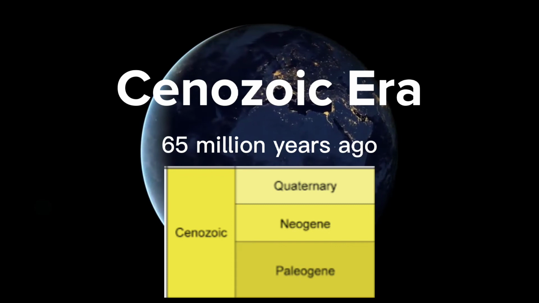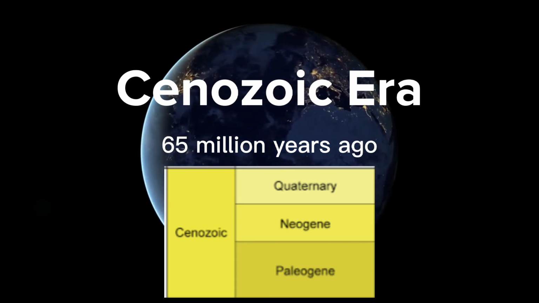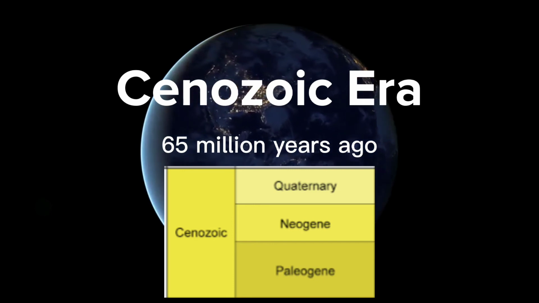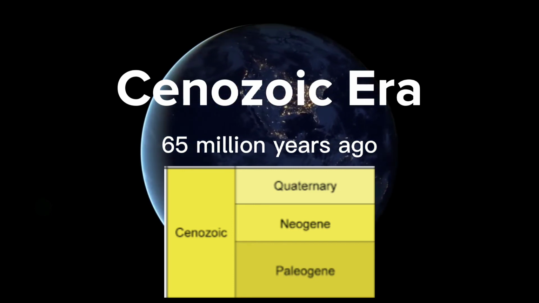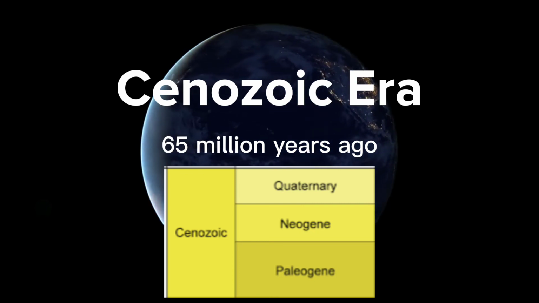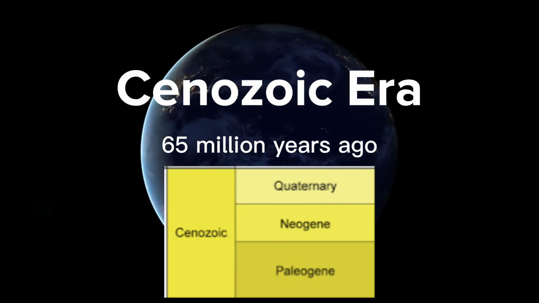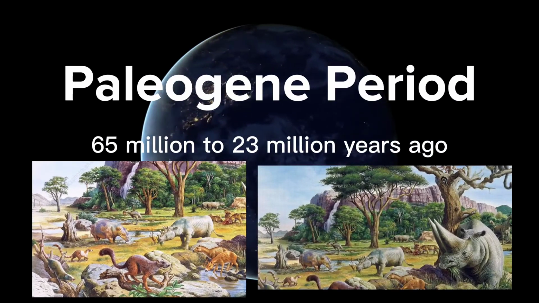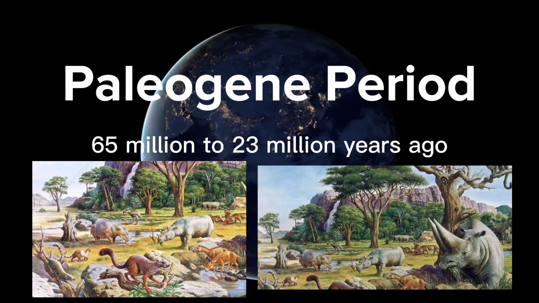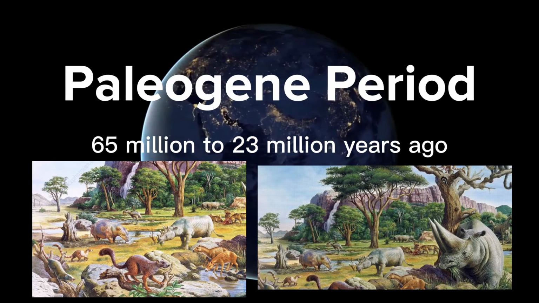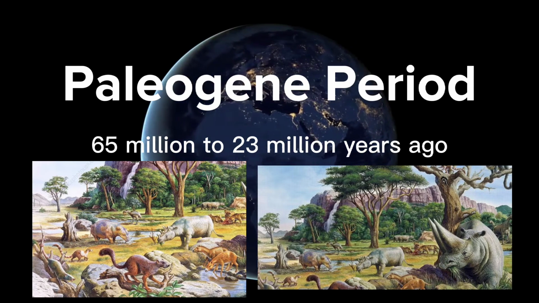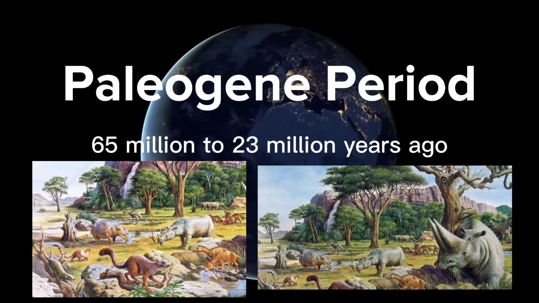The Cenozoic era is also known as the Age of Mammals because the extinction of many groups of giant animals allowed smaller species to thrive and diversify, because their predators no longer existed. First of the Cenozoic era is the Paleogene period, which existed 65 million to 23 million years ago. This period consists of the Paleocene, Eocene, and Oligocene epochs.